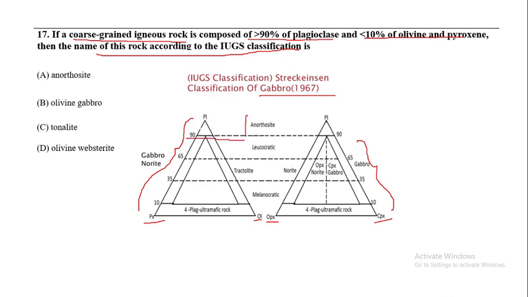Of course the rock will be anorthosite. Without any confusion you can say the rock is anorthosite, because the plagioclase is above 90% and the olivine is less than 10%. It is not olivine gabbro, it is not tonalite, it is not olivine websterite. The answer is anorthosite, a rock containing greater than 90% plagioclase and less than 10% olivine and pyroxene.